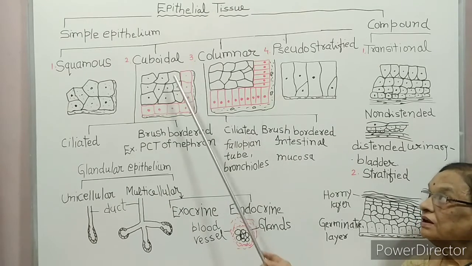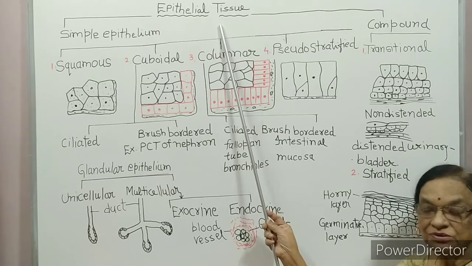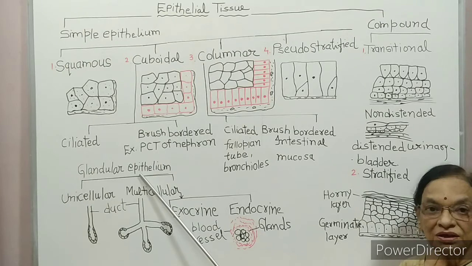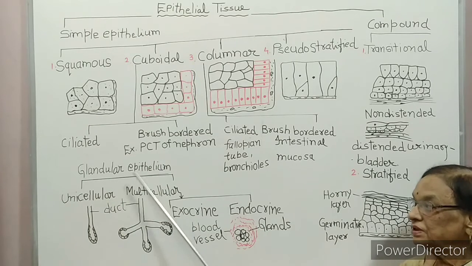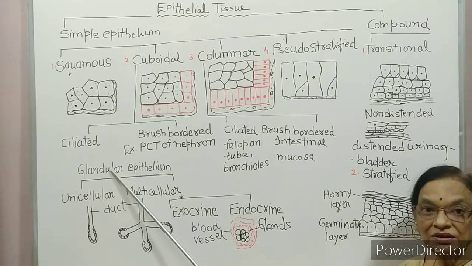So these are the classification of epithelial tissue. Some specialized epithelium is called glandular epithelium. What is the meaning of gland? When a cell becomes secretory, it is called a gland.